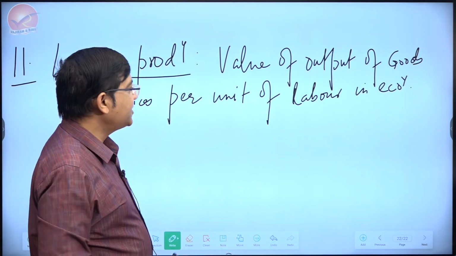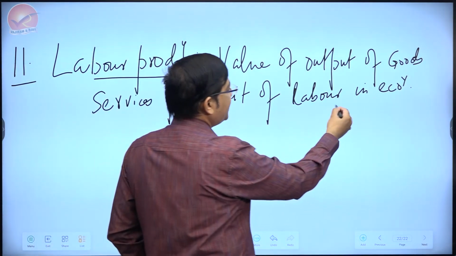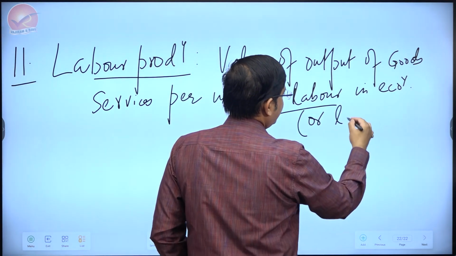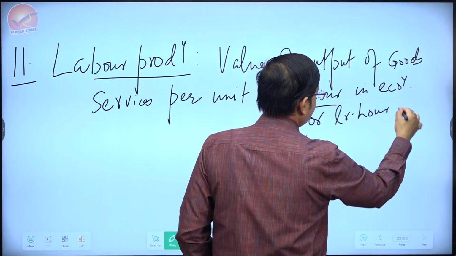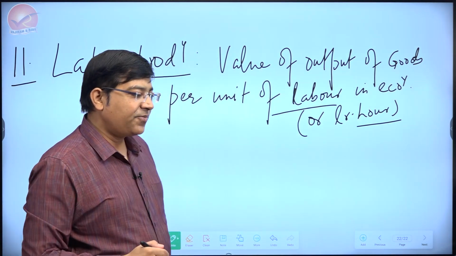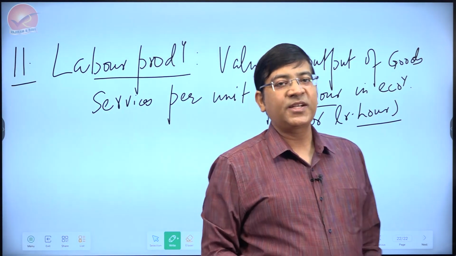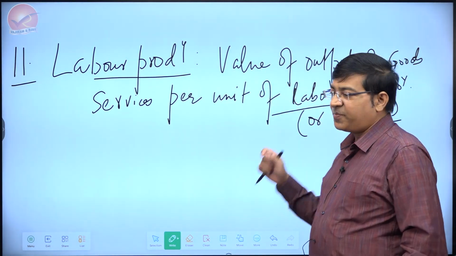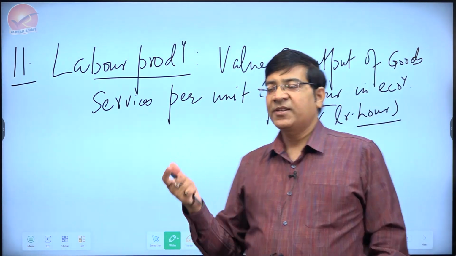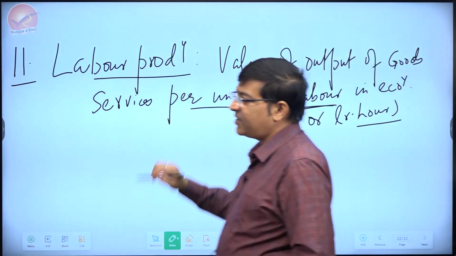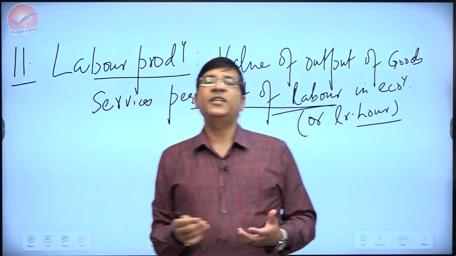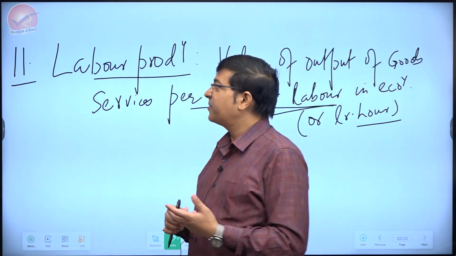Although in another version of the definition, rather than labor, we say labor hour, which is also okay. Strictly speaking, we should talk in terms of labor hour. But when we look into the overall labor productivity in all sectors, say agriculture included, it is sometimes not possible to get more exact labor hour. So even if you write per unit of labor, it is fine. The value of goods and services output is more or less the GDP, the national income of the economy.